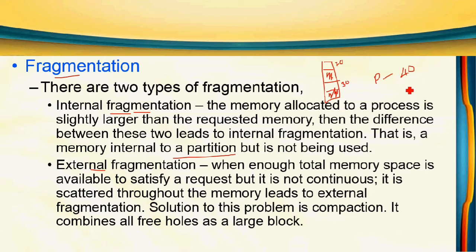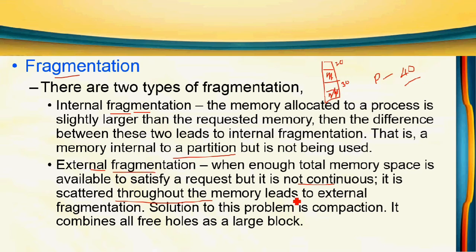So 50 is enough to store 40, but that 50 is not in a continuous manner. Okay, that is given. 50 is not in a continuous manner, that is scattered throughout the memory. So first we have 20 KB of free space, then we have 30 KB of free space. They are not in a continuous manner, that leads to external fragmentation.